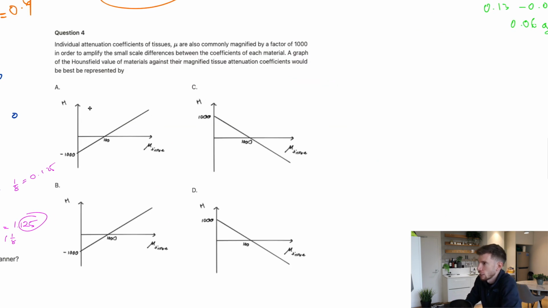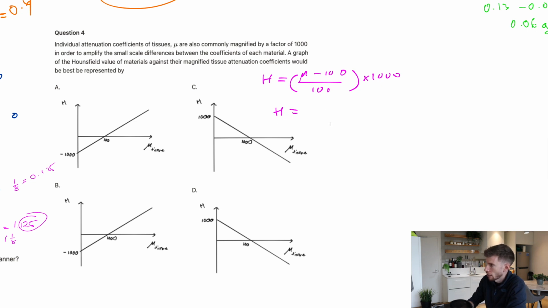All right, and then question 4, individual attenuation coefficients of tissues are commonly magnified by a factor of 1,000 in order to amplify the small scale differences between the coefficients of each material. A graph of the Hounsfield value of materials against their magnified tissue attenuation coefficients would be best represented by. So another graphical interpretation question, right? We have to take the equations and then understand what its shape would look like. So if you remember, H was equal to mu, take away 100 over 100 times 1,000. So they're all suggesting they're linear. We're using mu as the x value.